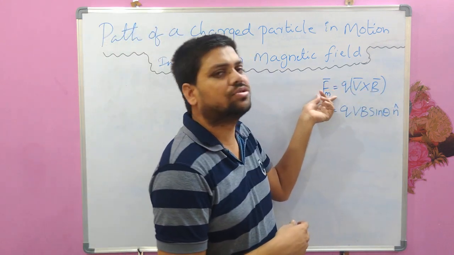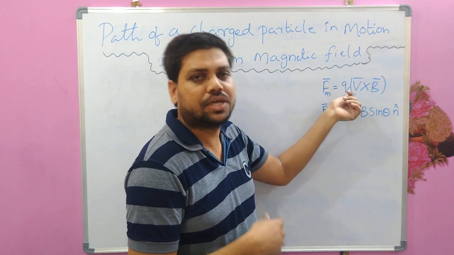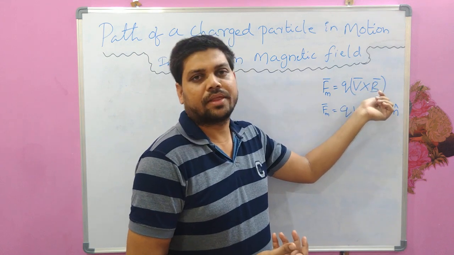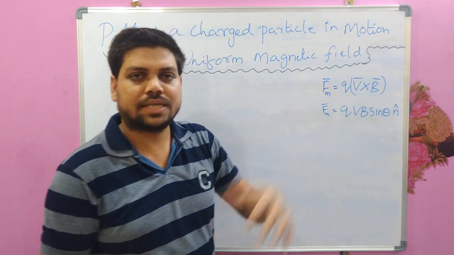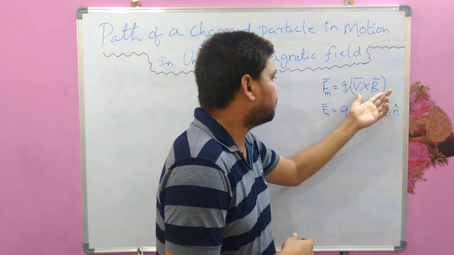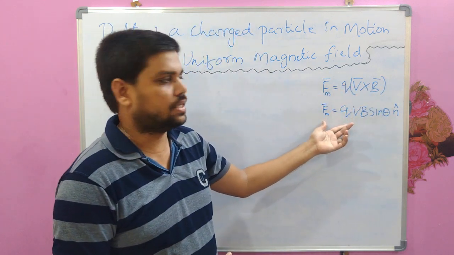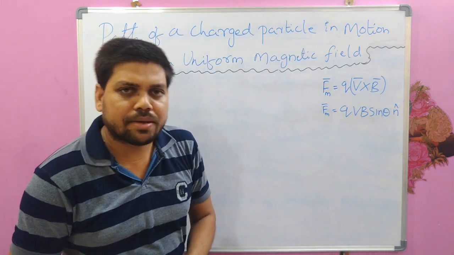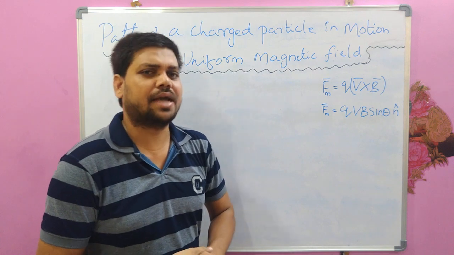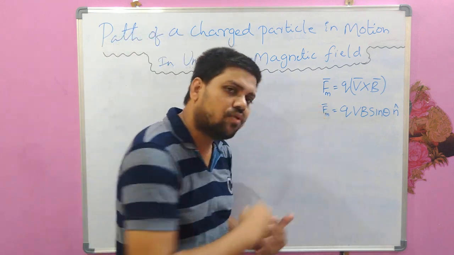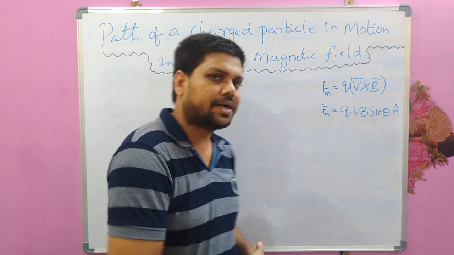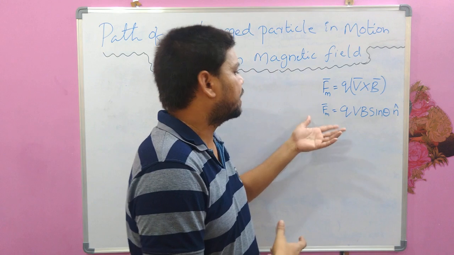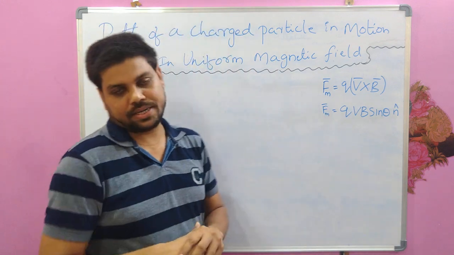This is the magnetic force acting on the charged particle q, which is moving with velocity v in the magnetic field B. If you expand this, that is the expression Fm equal to qvB sin theta n cap, where qvB sin theta is the magnitude of this magnetic force acting on the charged particle in motion, and n cap will give you the direction of the magnetic force acting on that charged particle.